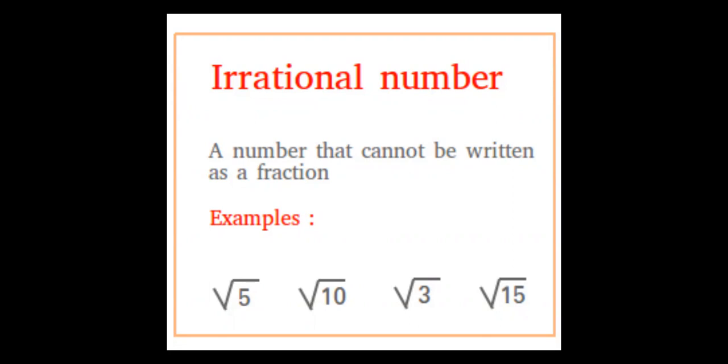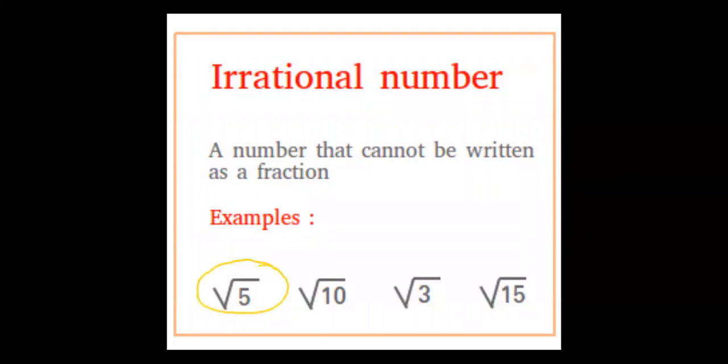So, for example, if you take your calculator and punch square root 5, you are going to get your answer as 2.2360, a very long number, a very long decimal. So that decimal doesn't have an ending, or it doesn't stop, or it is recurring. And such a number, we call it an irrational number.